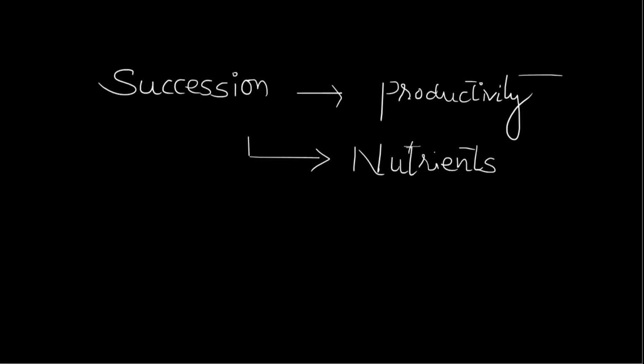Now, what is the relation of succession with productivity, and what is the relation of succession with nutrients? Let us understand. Let us consider this is a surface, and when the pioneer species take place, such as mosses and lichens, these are the pioneer species. They grow above the surface, right? They take place above the surface.